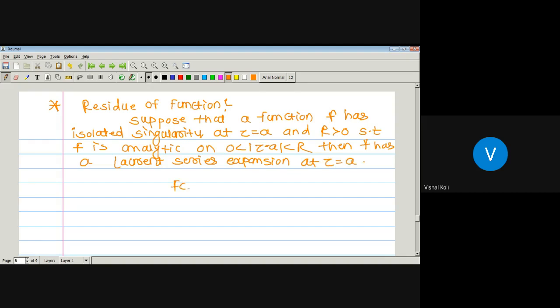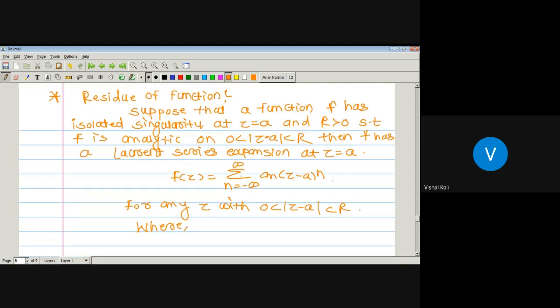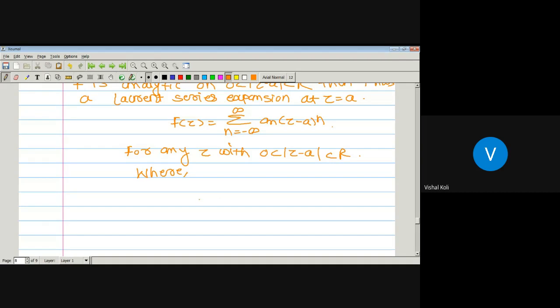That is, f of z is the series with n running from minus infinity to plus infinity of a n into z minus a to the power n, for any z with 0 less than modulus of z minus a less than r. That is, we have to check z from this region. Now, from the Laurent series expansion, whenever f of z is the sum over n from minus infinity to infinity of a n z minus a to the power n, then a n is 1 upon 2 pi i times the integral over the curve gamma of f of w divided by w minus a to the power n plus 1 dw, for all n.